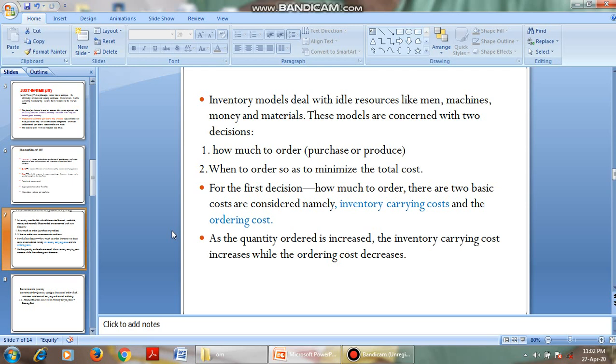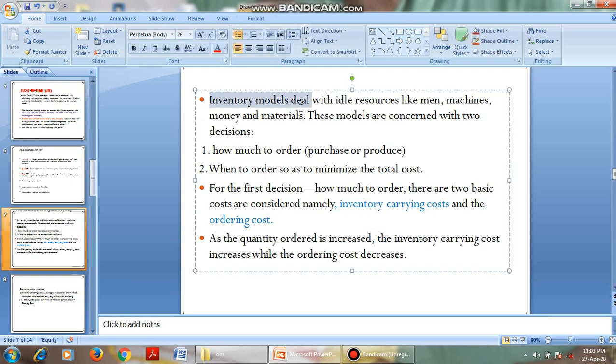Next, coming to inventory models. Inventory models deal with the resources like men, machinery, money, materials. That is, inventory models deal with the resources that are available in the organization. These models are concerned with two decisions. The first one is how much to order, how much quantity is to be ordered, and when to order, so as to minimize the total cost. How much to order, when to order, so that the cost is minimized.